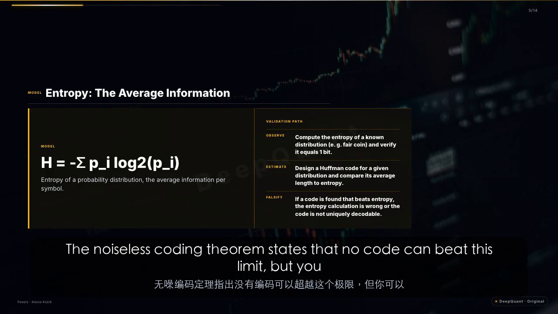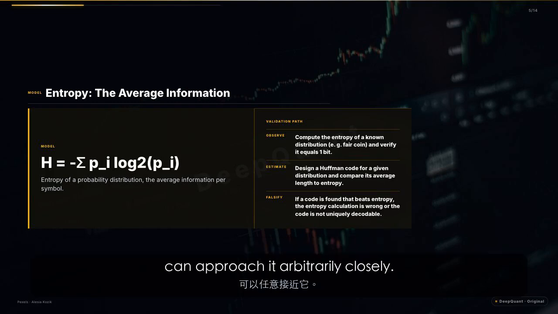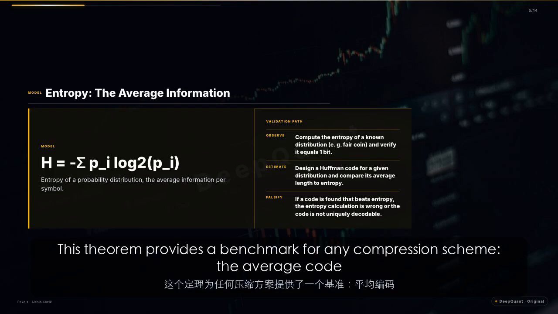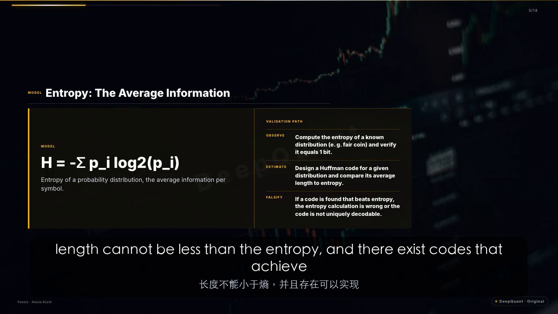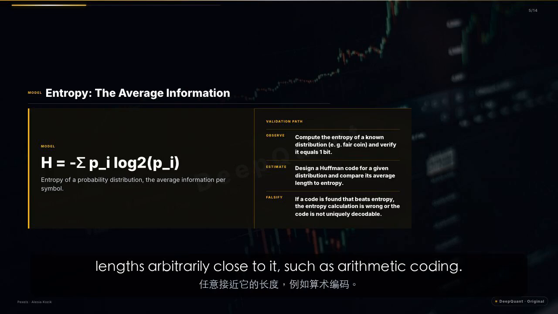The noiseless coding theorem states that no code can beat this limit, but you can approach it arbitrarily closely. This theorem provides a benchmark for any compression scheme. The average code length cannot be less than the entropy, and there exist codes that achieve lengths arbitrarily close to it, such as arithmetic coding.